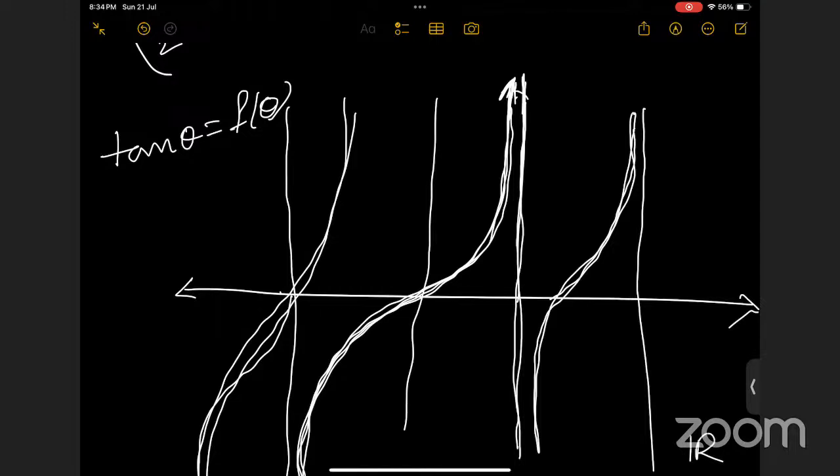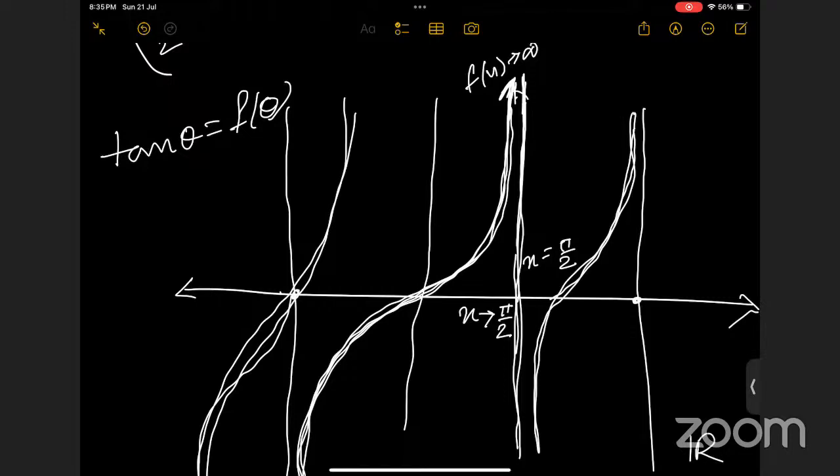For this case, when x tends to pi by 2, f of x tends to infinity, right? So in this case, the line x equals pi by 2 is an asymptote for this curve. Again, this line is an asymptote. The tan function is one example which has infinitely many asymptotes.